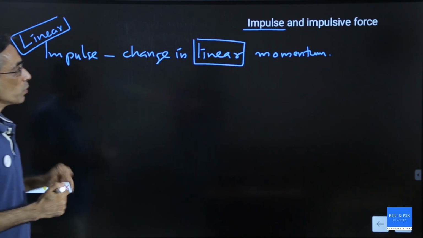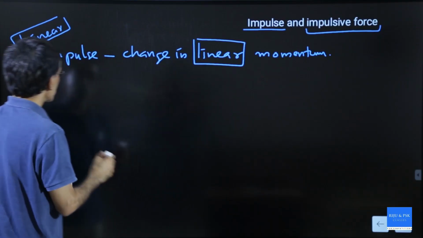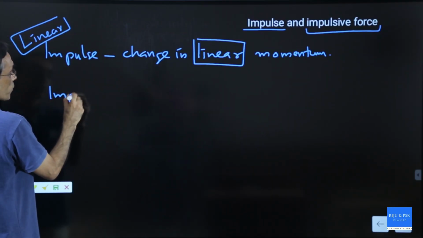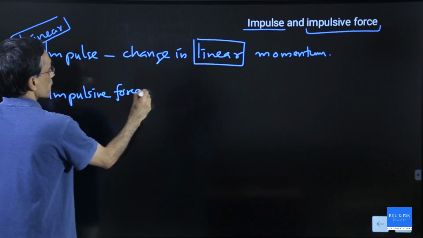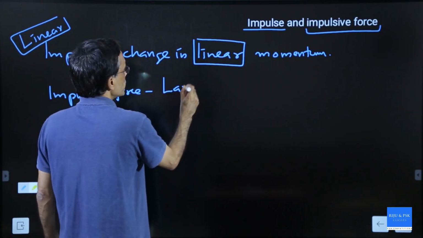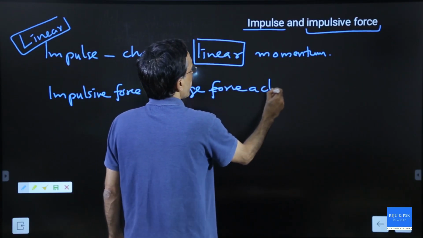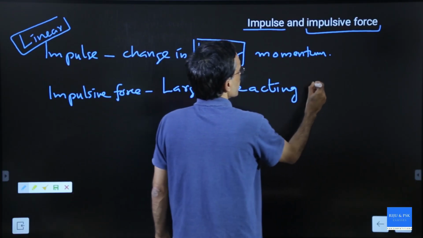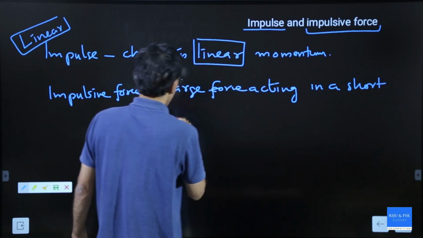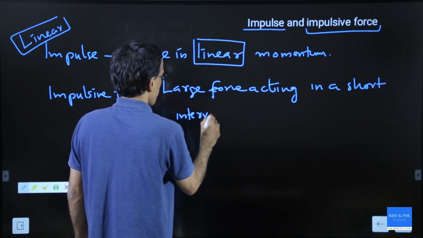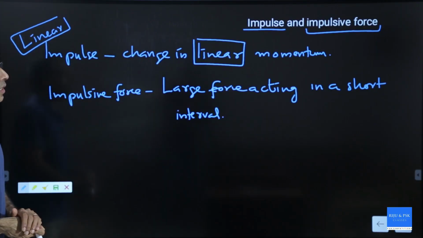Fine. Now, I see another word here, impulsive force. Impulsive force is a large force acting in a short interval. A large force acting in a short interval is called the impulsive force.